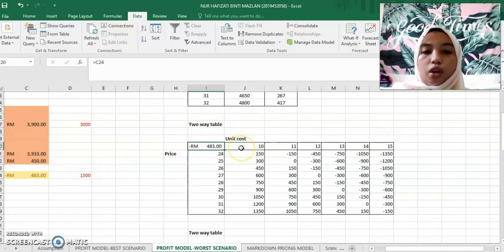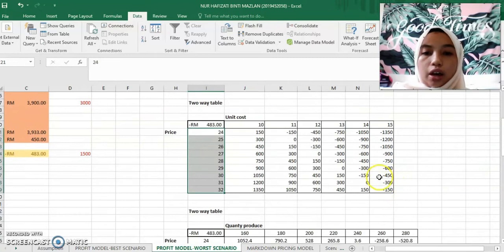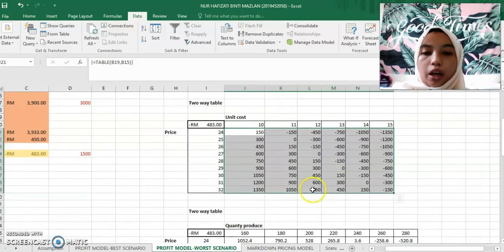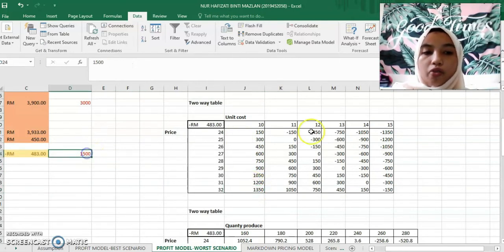My unit cost is between 10 ringgit and 15 ringgit, and our price is between 24 and 32 ringgit. From this we see that we do not achieve the target profit. The highest is at 10 unit cost, 1,350, but it still does not achieve my 1,500.